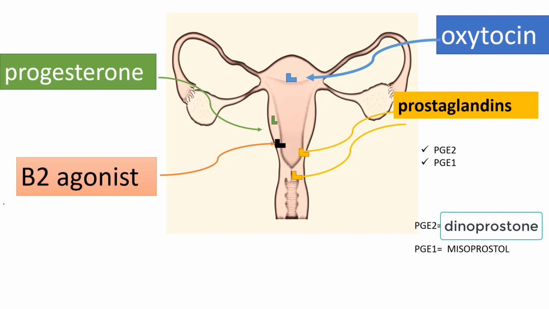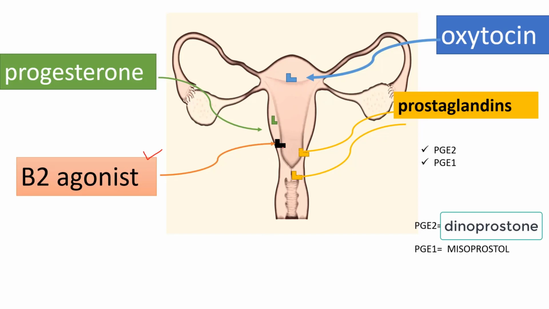And nature has made beta-2 agonist receptors, which are sympathomimetic receptors, on the uterus. As we know, sympathomimetic receptors are the receptors of fight and flight. Nature has made beta-2 agonist receptors on the uterus.